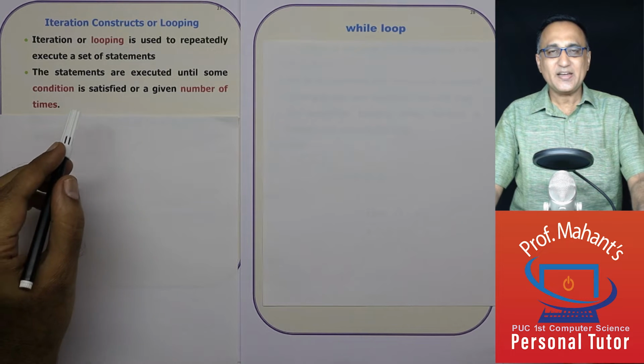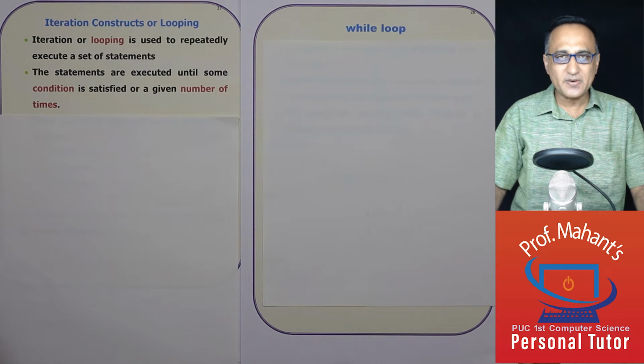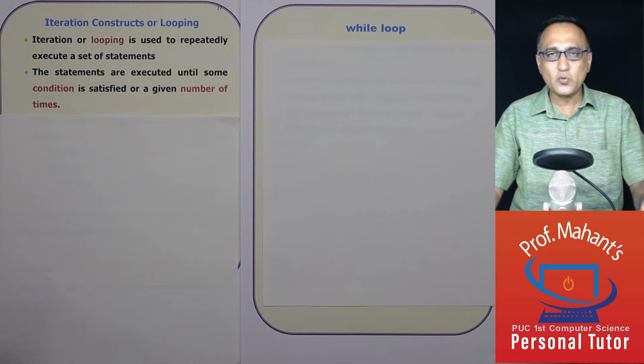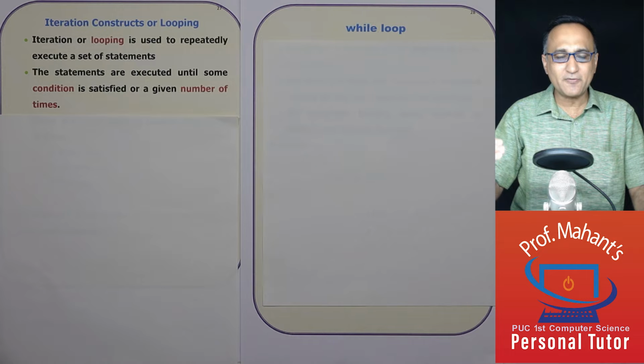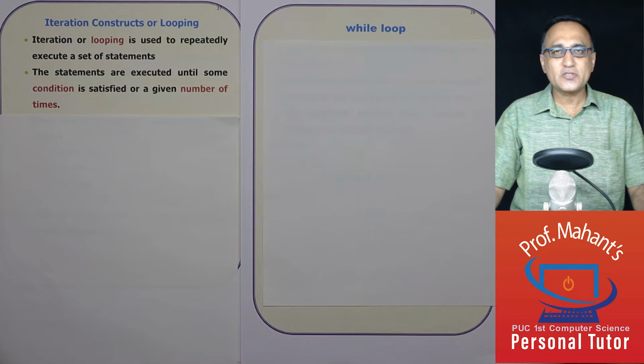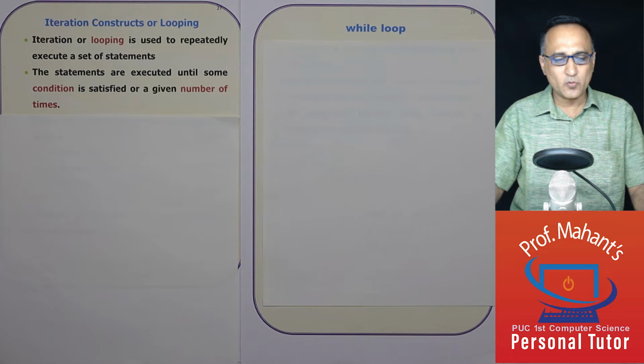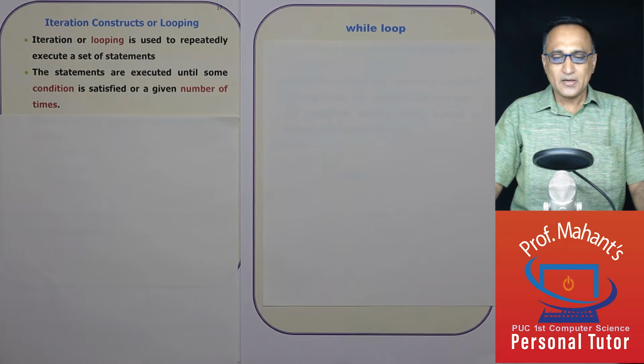One will execute a set of statements until a condition is true, or the second will execute a set of statements a given number of times. An example of a loop which executes a given statement a fixed number of times is the for loop. So when you say repeat for in algorithms, you are executing that repeat for a fixed number of times, 10 times, 20 times, depending on what you want to do.